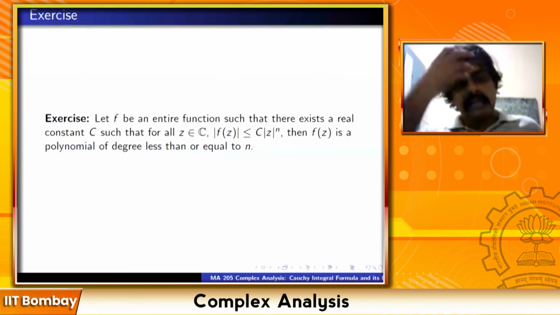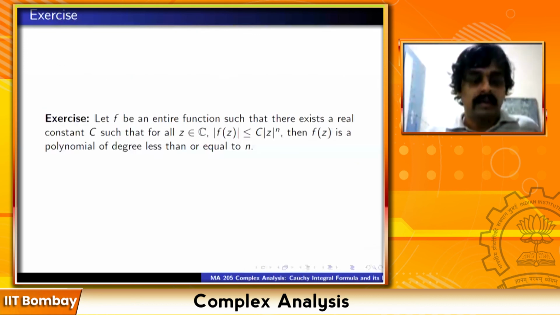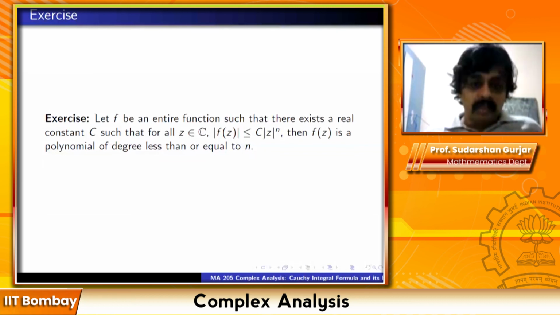So now I'll end with the exercise, which I would really like you to try. Let f be an entire function such that there exists a real constant c, such that for all z in C, mod fz is less than or equal to c times mod z to the power n. Then fz is a polynomial of degree less than or equal to n. Yeah, anything which increases like a polynomial has to be a polynomial. Morally, that's what the exercise is saying.